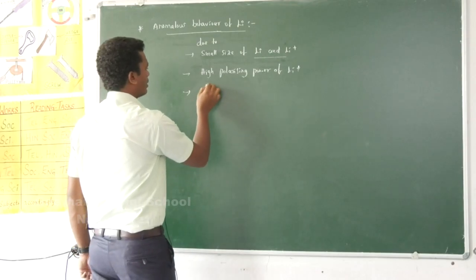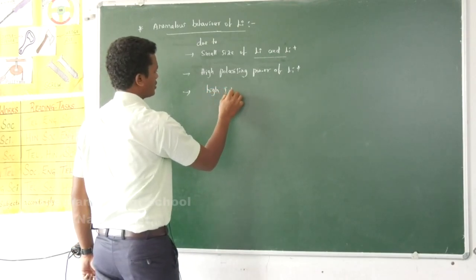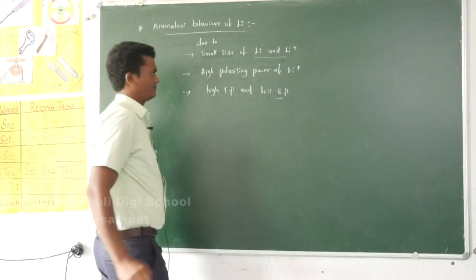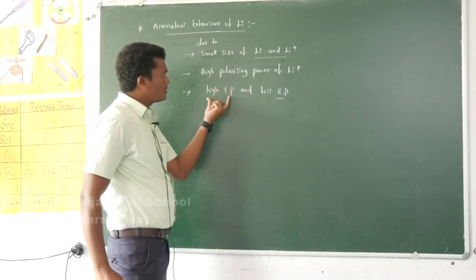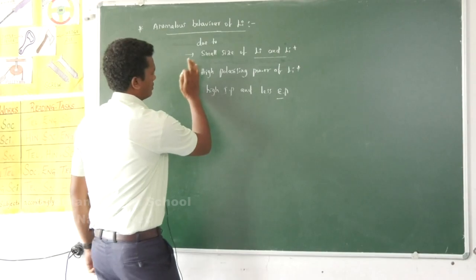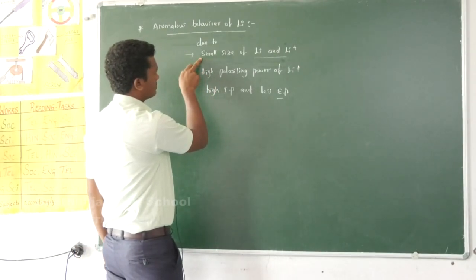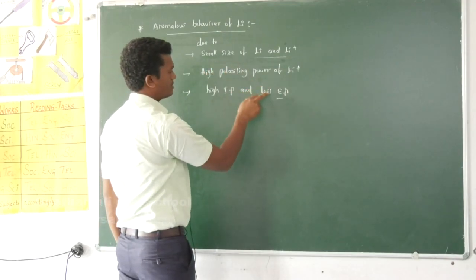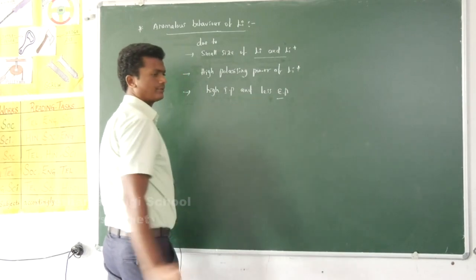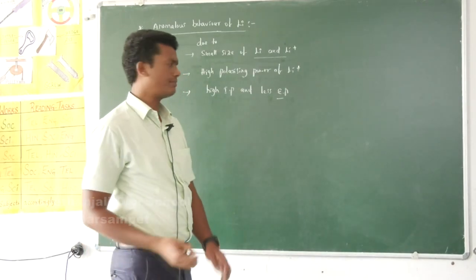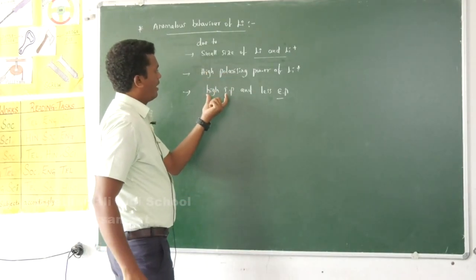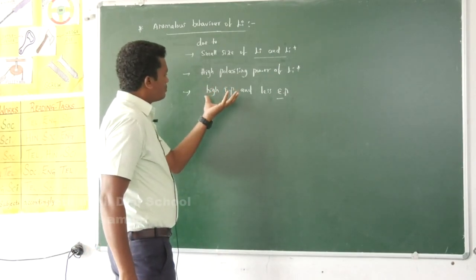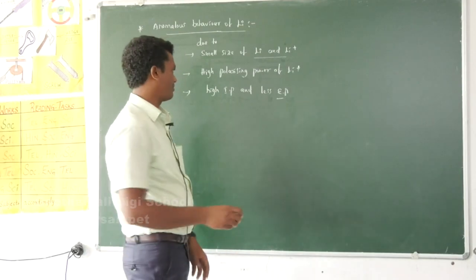Next, lithium shows high ionization potential and less electropositivity. Smaller the size, higher is the ionization potential; smaller the size, less is the electropositive character. Electropositivity is directly proportional to size, while ionization potential and atomic size are inversely proportional. Due to this reason also, lithium shows some different properties.